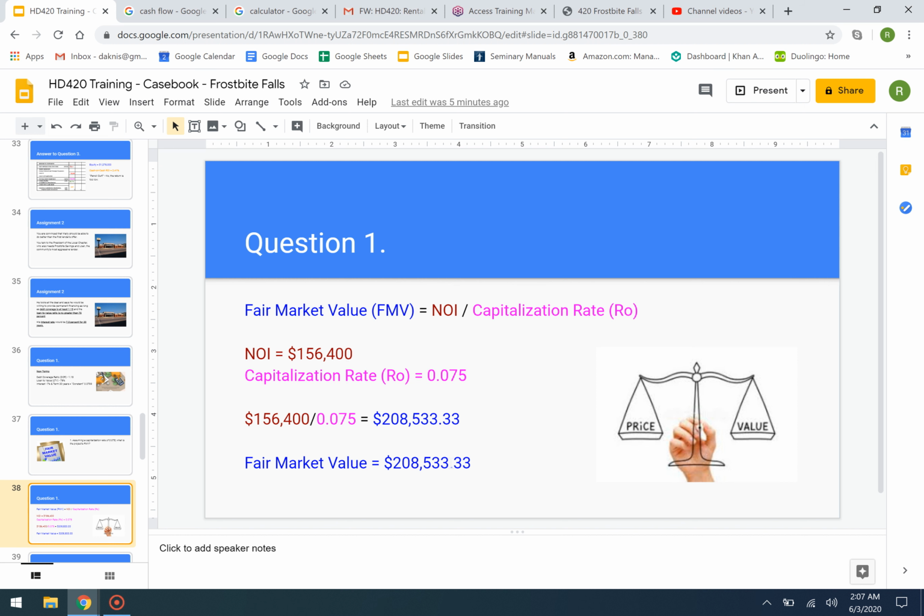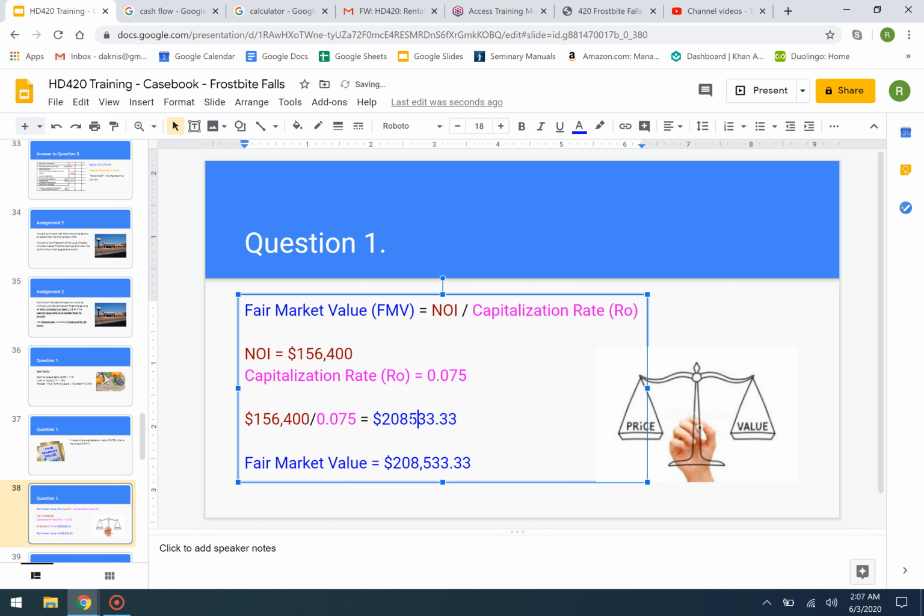Maybe I'm doing this wrong. I think it should be 2 million. Sorry, I believe that's a typo in there. I apologize for my comments. I sort of did an extra one. It should be $2,085,333. That's my bet on the typo. I'll go ahead and just fix that real quick.